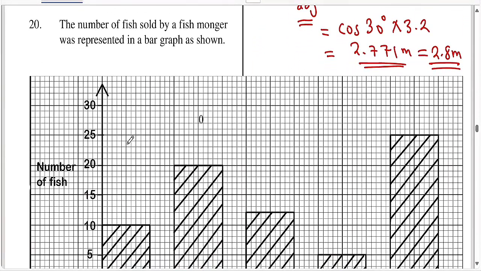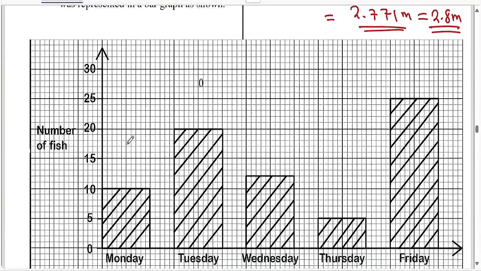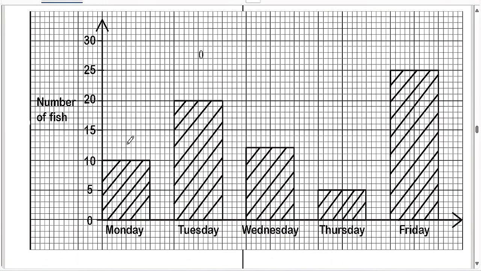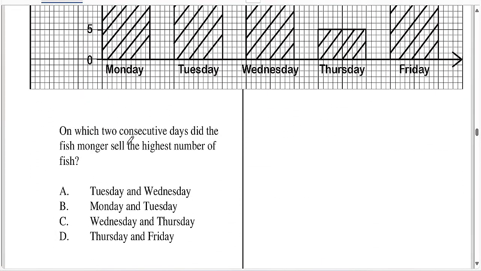So this is question 20. The number of fish sold by a fishmonger was represented in a bar as shown. So these are the number of fish and also the days. On which two consecutive days did the fishmonger sell the highest number of fish? On which two consecutive days? Remember, two consecutive days.